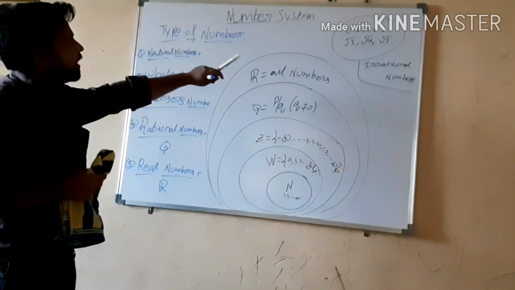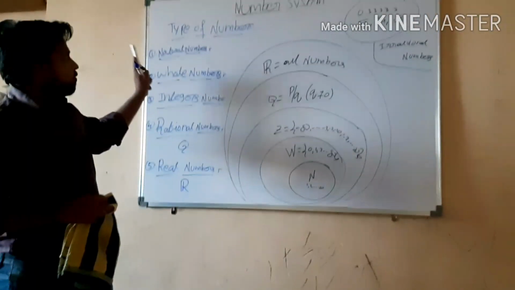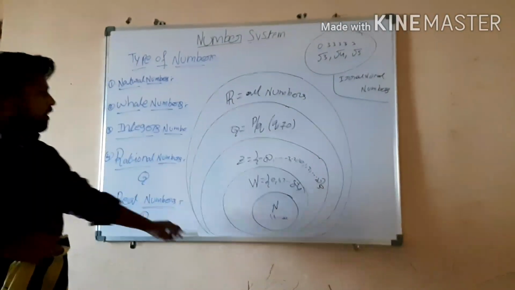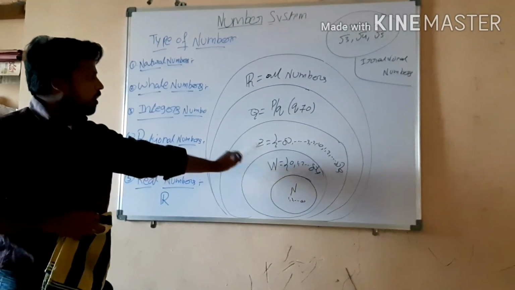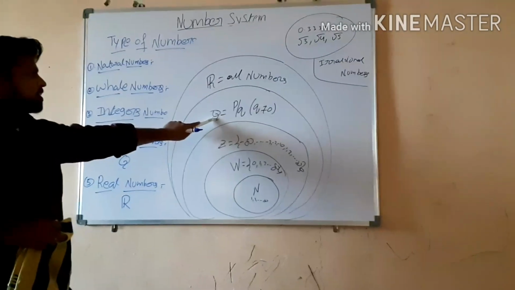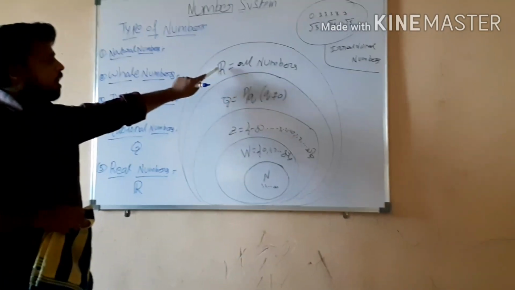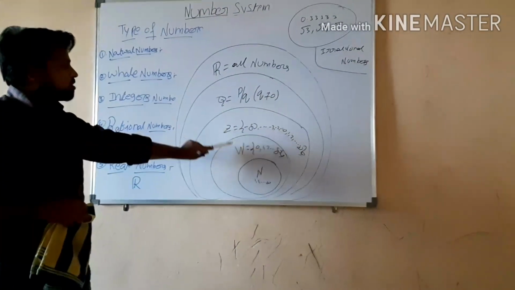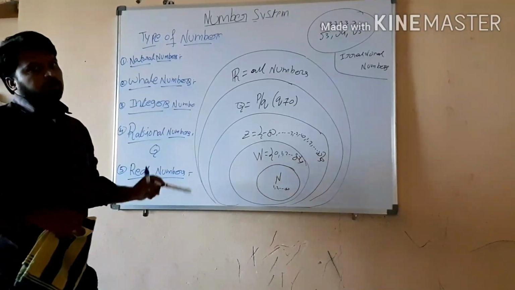So I think everyone understands deeply about this number system. Once again I will briefly explain this very shortly. Natural numbers are denoted with the capital letter N, whole numbers are denoted with W, integers are represented with Z, rational numbers are represented with Q, and real numbers are represented with R. So remember all of these symbols, how we are denoting the number system. Okay?